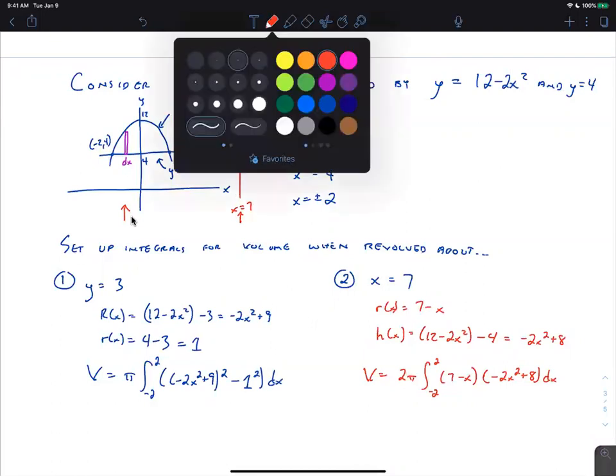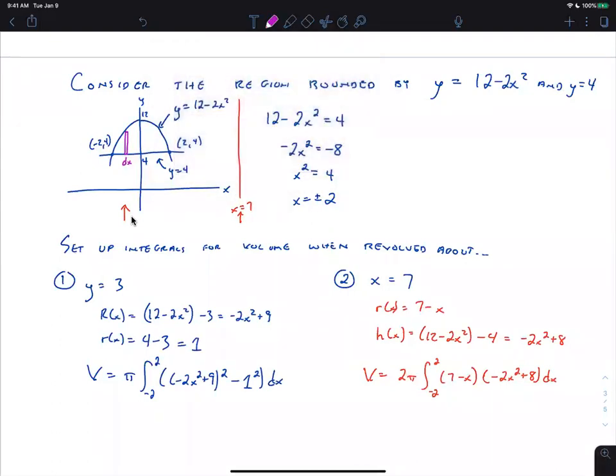If it was a separate problem where we're revolving about x equals -5 instead of x equals 7, now it would be the distance from here to here, so it's the right x minus the left x. Well, now the x is on the right. So it's x minus -5, not -5 minus x. Oh, okay. Does that make sense? Yeah, that makes sense. Okay, cool. Other questions?